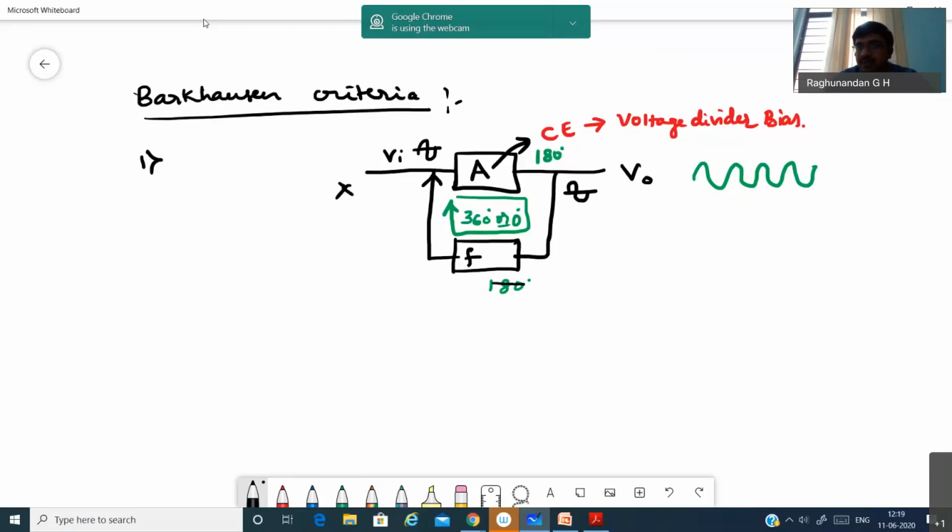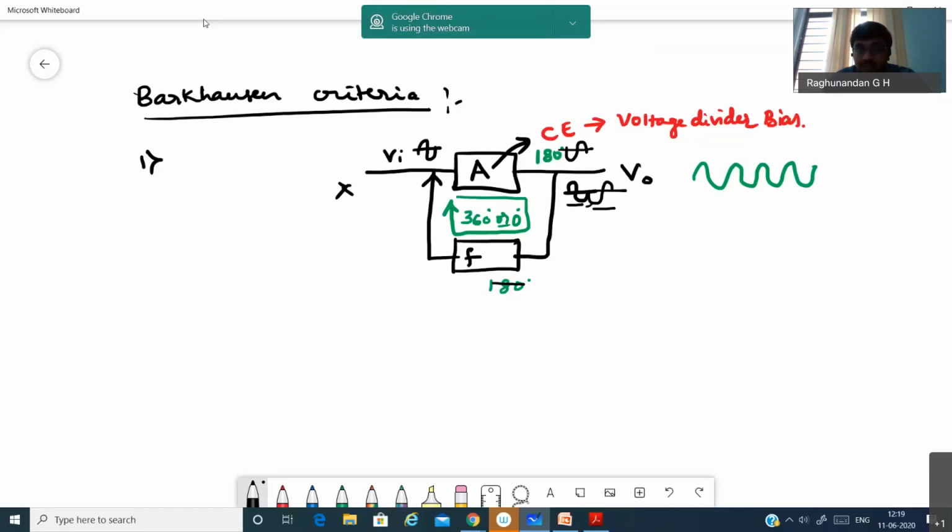Again, this amplifier's feature is that it is going to produce a 180 degree phase difference. Again it is going to invert this signal and we get this output. So when I get the output like this, you can see that the first signal and the second signal have a phase difference of 180 degree, and we say this is out of phase. The first and the second cycle are out of phase.